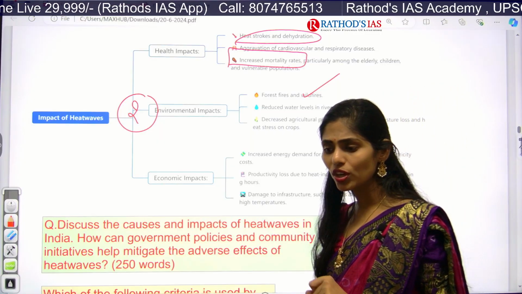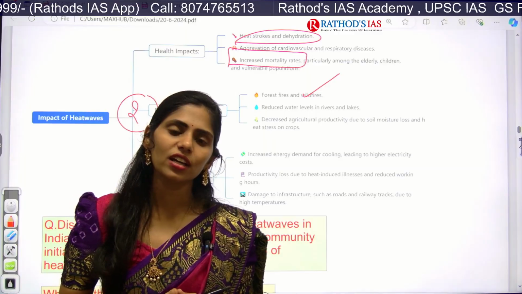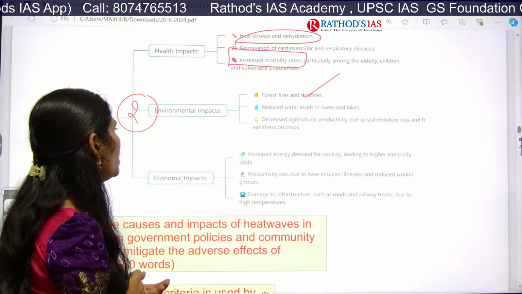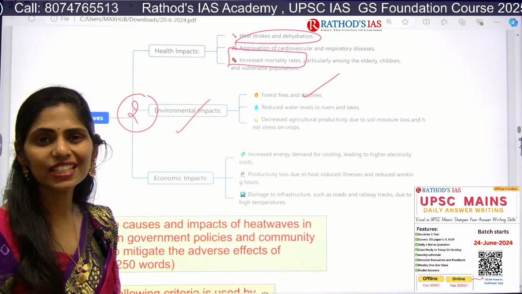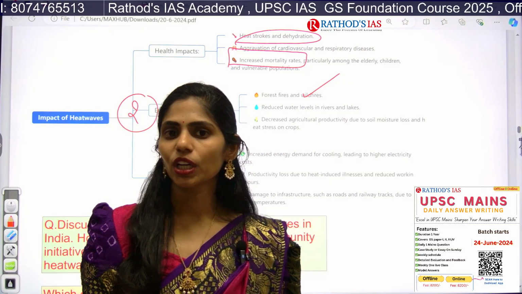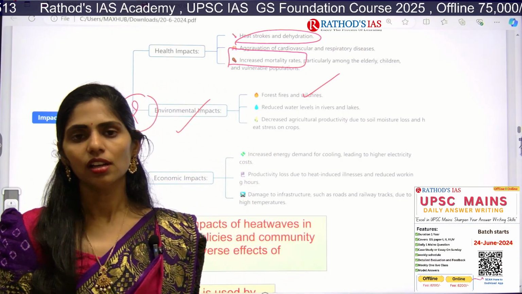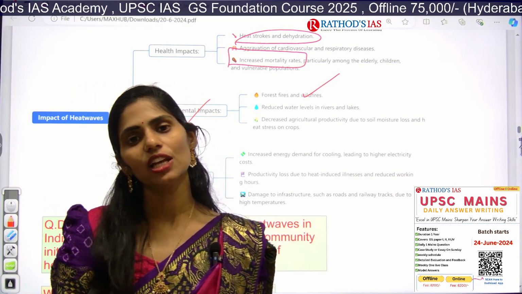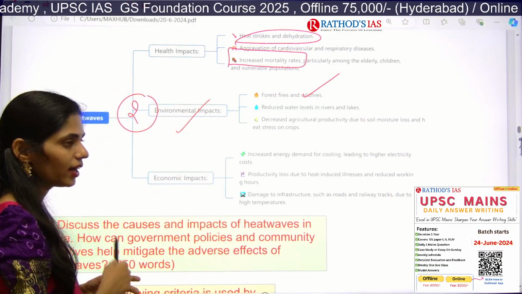And what happens whenever there is high heat? The evaporation rate will also be high. So rivers and lakes will have very little water. And next one is, because of heat, there will also be a decrease in agricultural productivity, because whatever water we are pouring onto the soil will dry up fast. So because of this, obviously there will be a decrease in agricultural production in the summer season or heat wave condition.